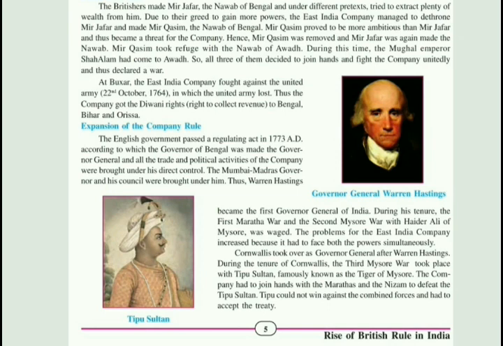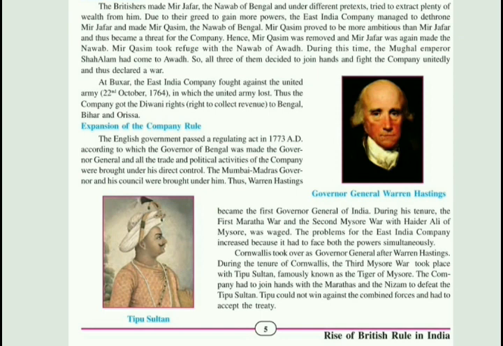Now, we will see what happened under Warren Hastings. During his tenure, the First Maratha War and the Second Mysore War with Hyder Ali of Mysore were fought. Means during his tenure as Governor General, two wars were fought: the First Maratha War and the Second Mysore War, with Hyder Ali of Mysore.